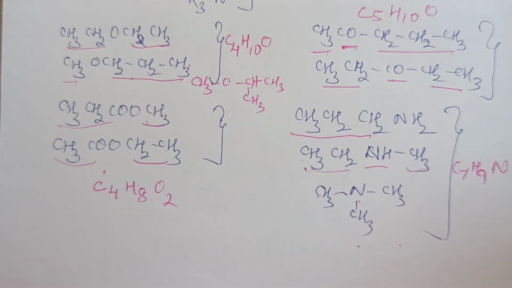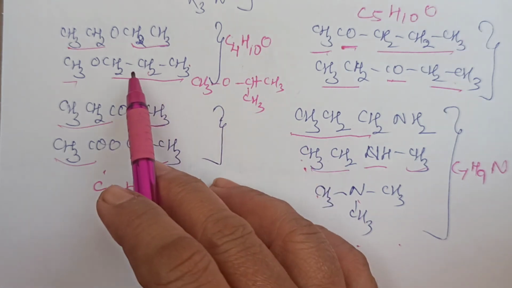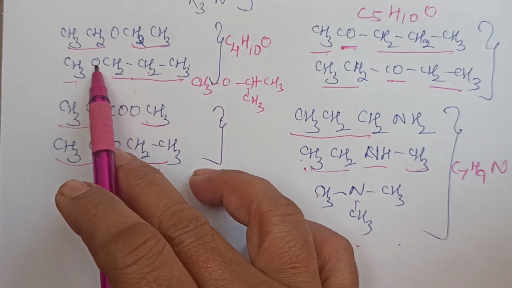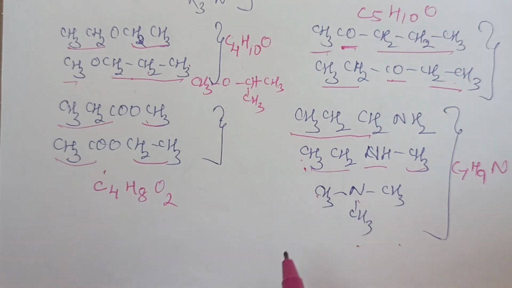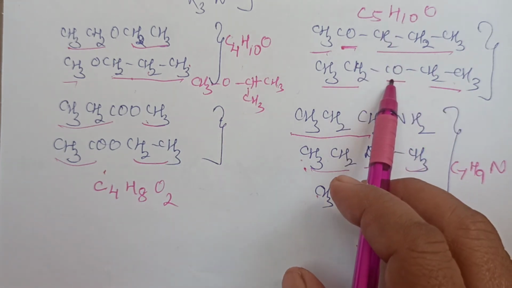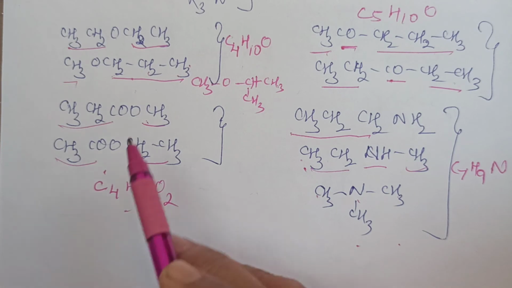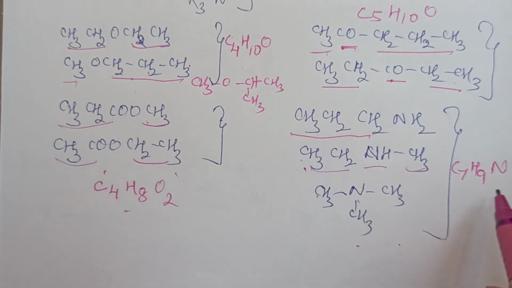But that is also a metamer. You are having a propyl radical attached to O, or you have isopropyl attached. This is the molecular formula of this ketone. This is the molecular formula of the ester. This is the molecular formula of the amine.